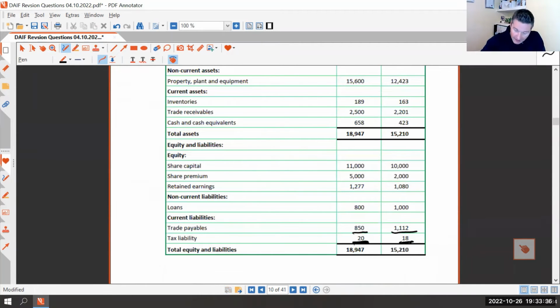So you can see here, our share capital has gone from £10 million to £11 million. So how much cash must we have received in total from the share issue? This is a trick question, by the way. Whilst our issued share capital has gone up by £1 million, how much money must we have physically received?